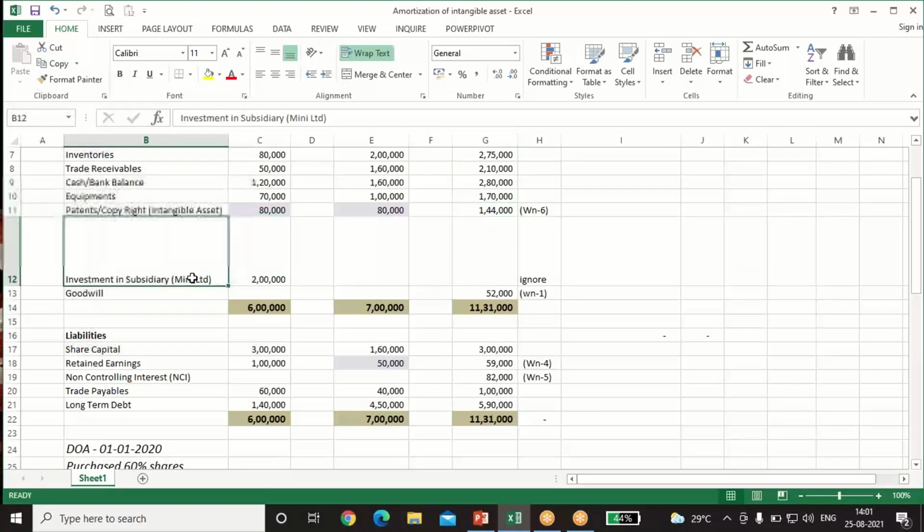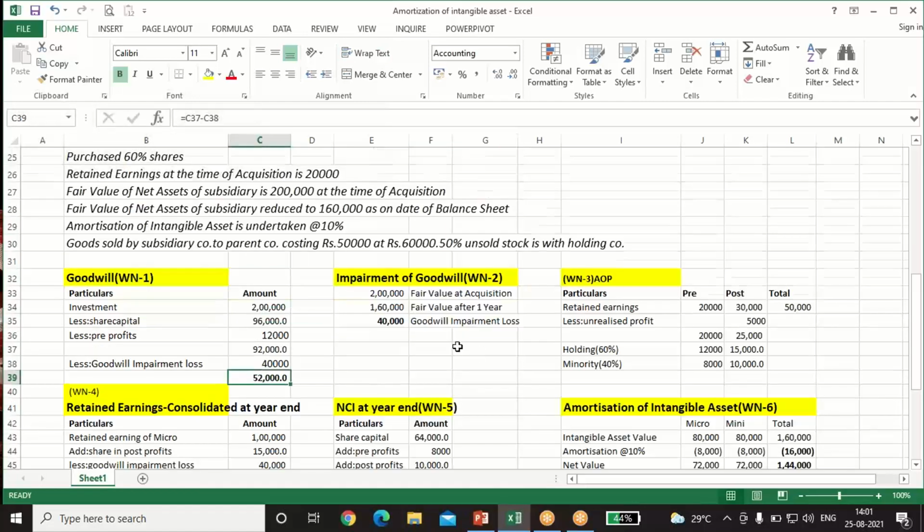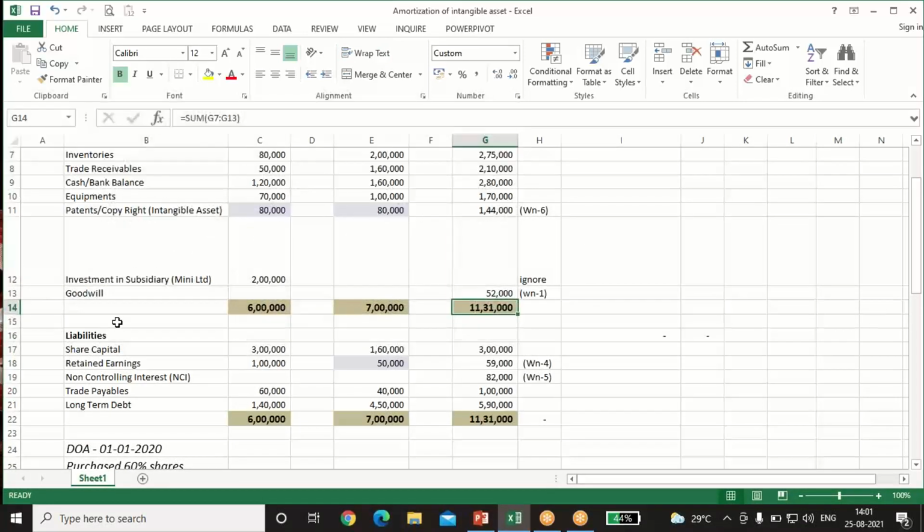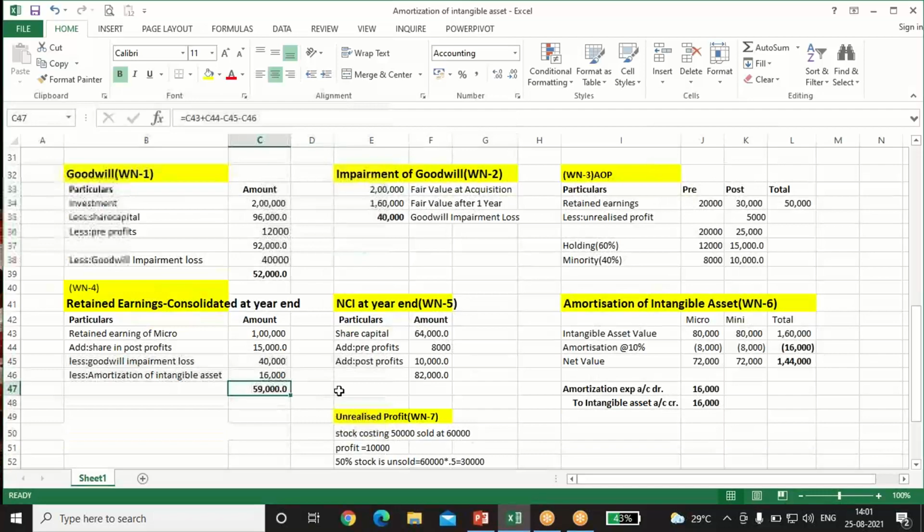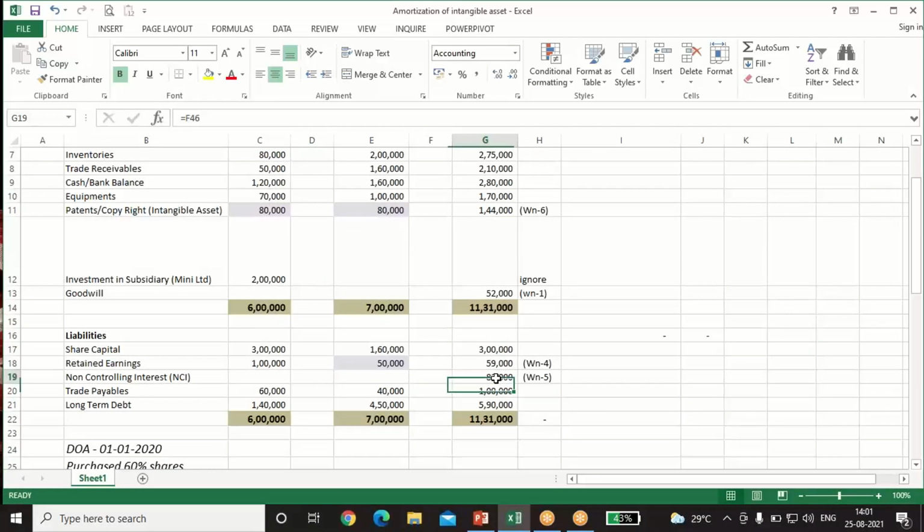Okay. Investment we do not take in the consolidated balance sheet. Goodwill we have already calculated, 52,000. So total of the asset side is 11,31,000. Share capital we only take of the holding company, we do not take the share capital of the subsidiary. Retained earnings, we have already done the calculation, 59,000.